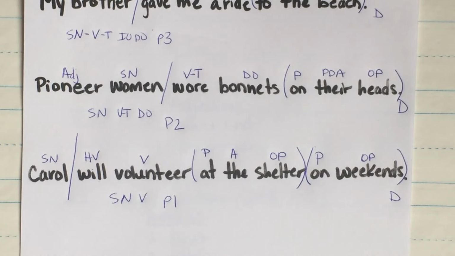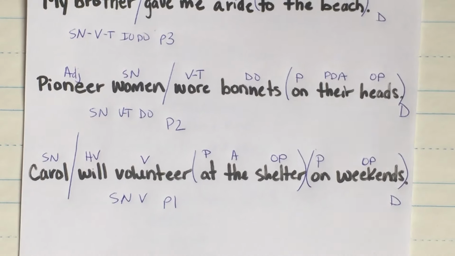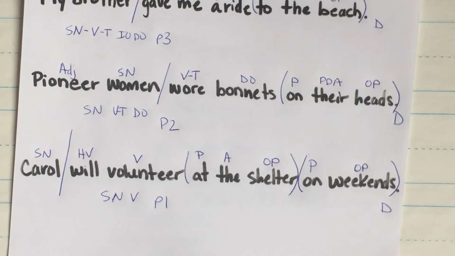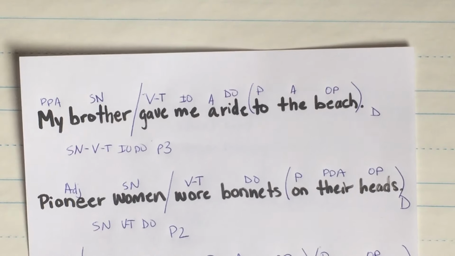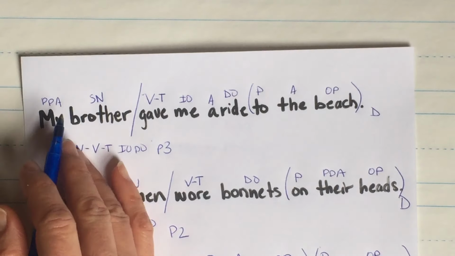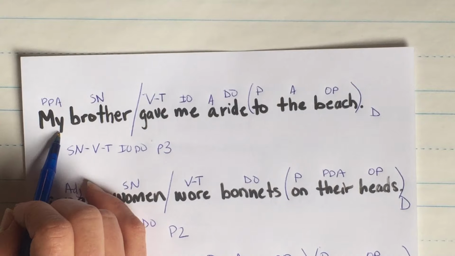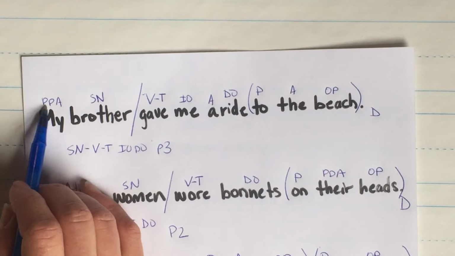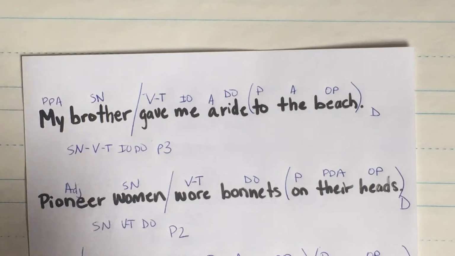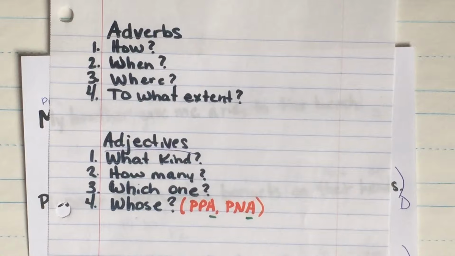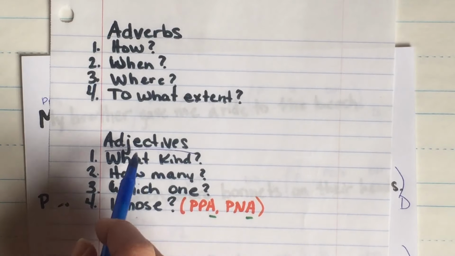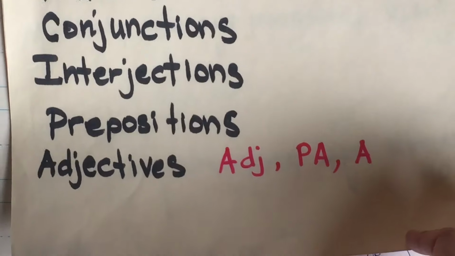Okay. Let's go back up here. I'm going to ask you, what part of speech is this my? PPA. Do you know? Look at this. Here's our PPA. That tells me it's an adjective. So let's go ahead and add this to our list here that we have.